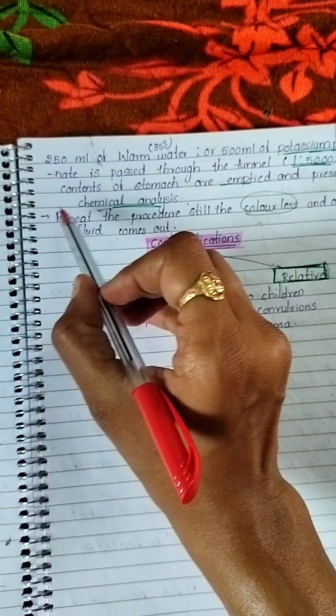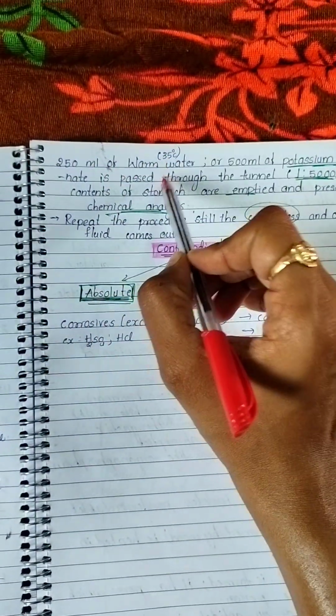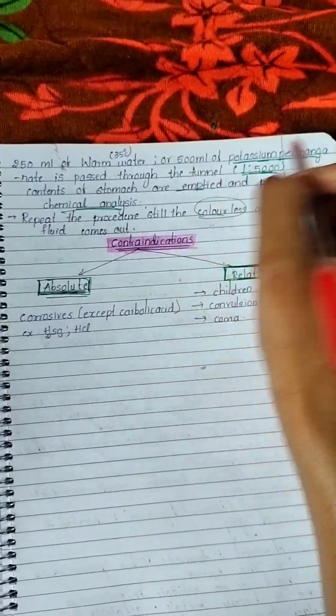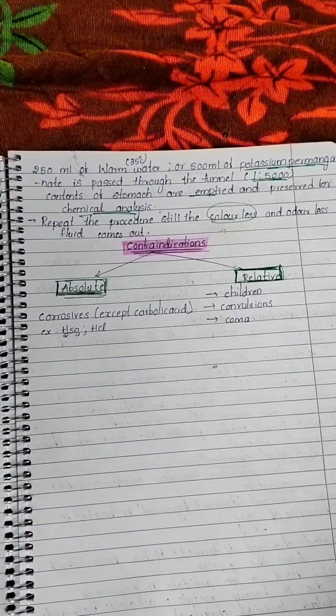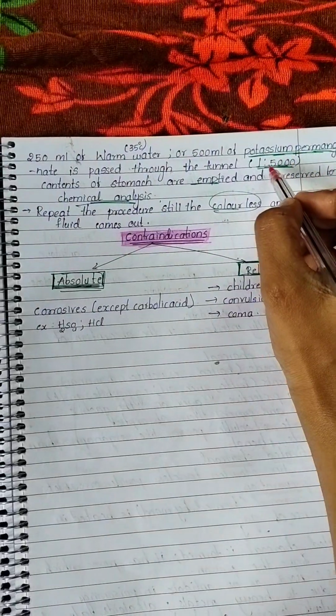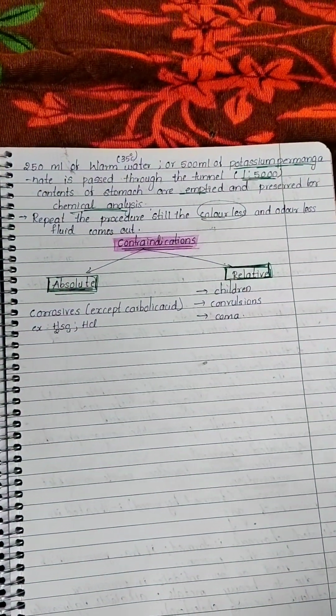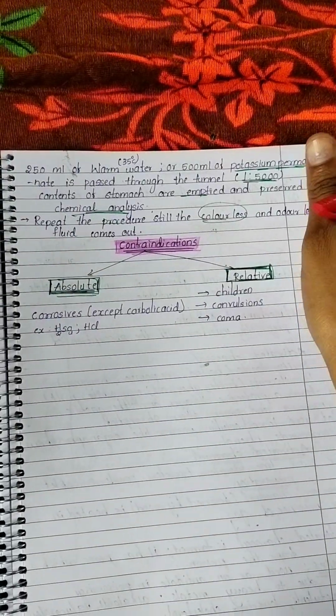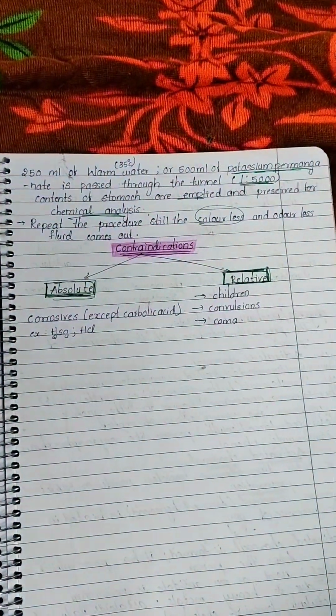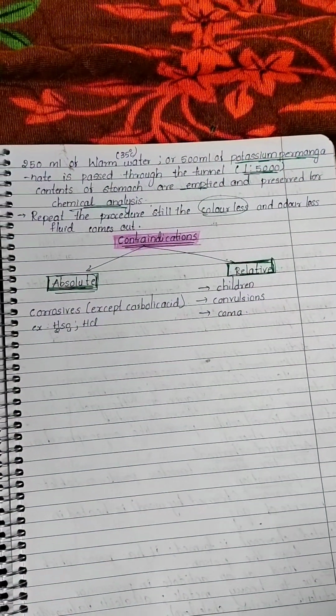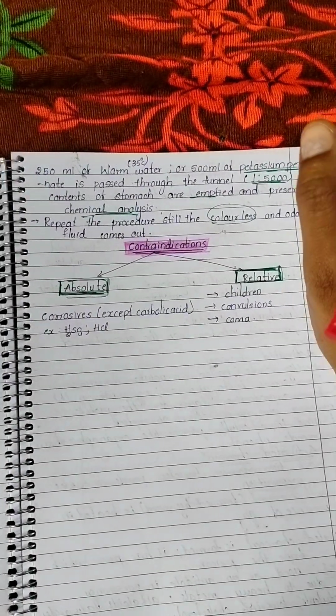Now 250 ml of warm water or 500 ml of potassium permanganate is passed through the funnel. We have to remember this 1:5000 ratio. The contents of the stomach are emptied and preserved for chemical analysis. Repeat the procedure till colorless and odorless fluid comes out. This is the procedure.